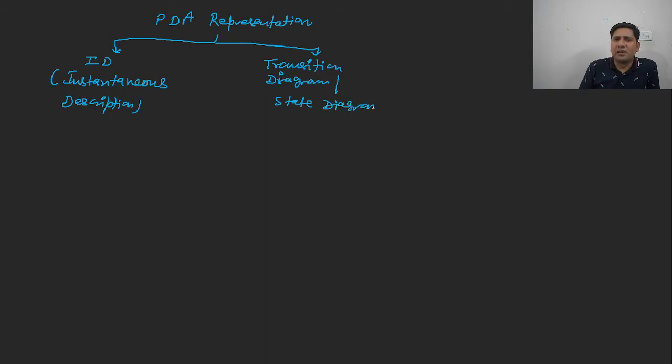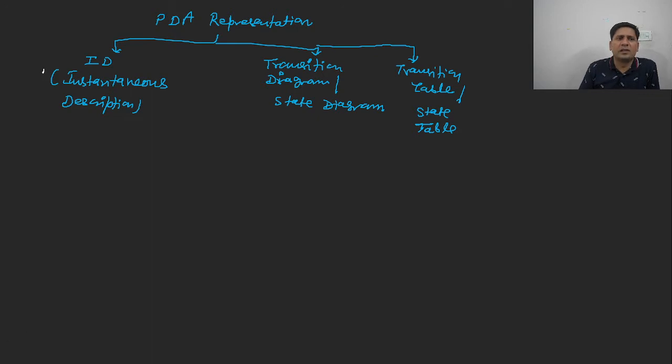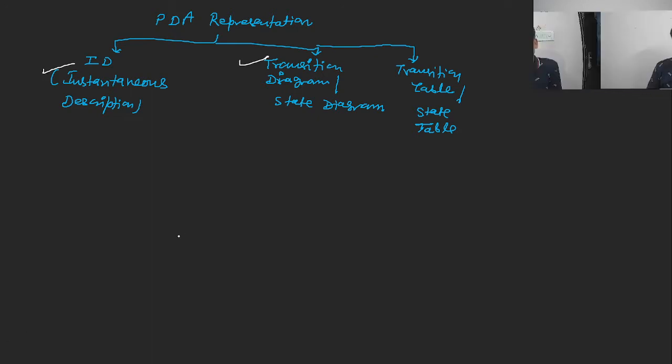Whenever there is a state diagram or a transition diagram, you can also construct its corresponding transition table, or state table. Now in the PDA representation that we are going to study, we will study these two parts: ID representation and transition diagram representation.